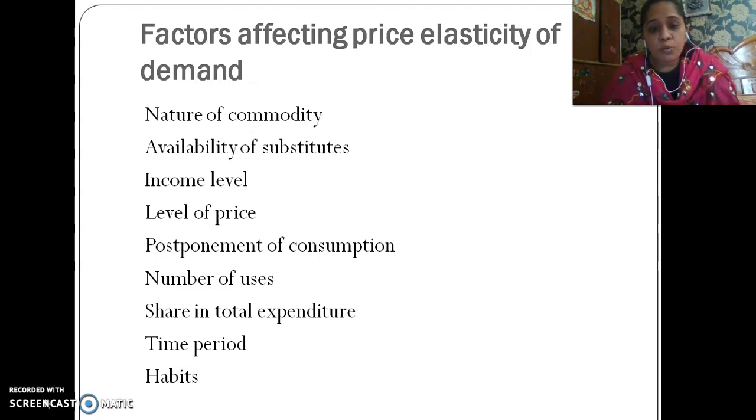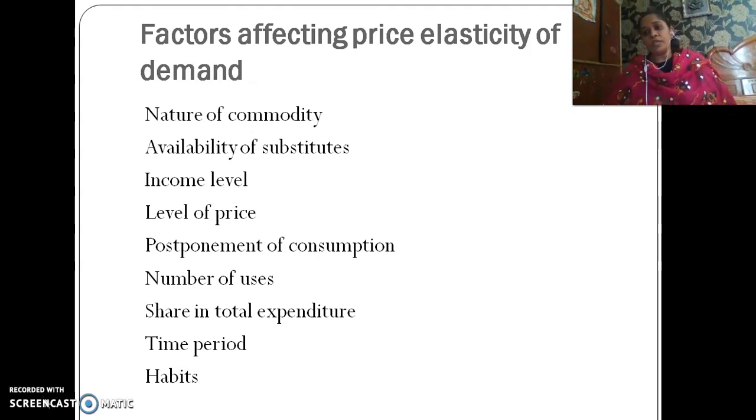Now, postponement of consumption. If you think that you can postpone the consumption of the goods, as I told you in terms of comfort goods, in terms of luxury goods, so when you can postpone the purchase, in that case, when you think that it is not very urgent to purchase the goods right now, the demand will be highly elastic because you can wait for some period of time, and when the price will be less, you will go and create demand in the market.